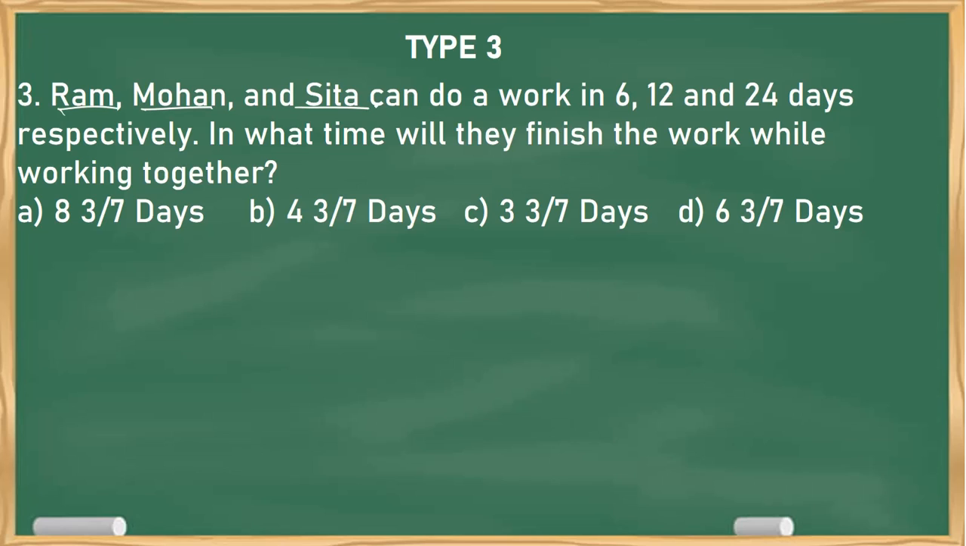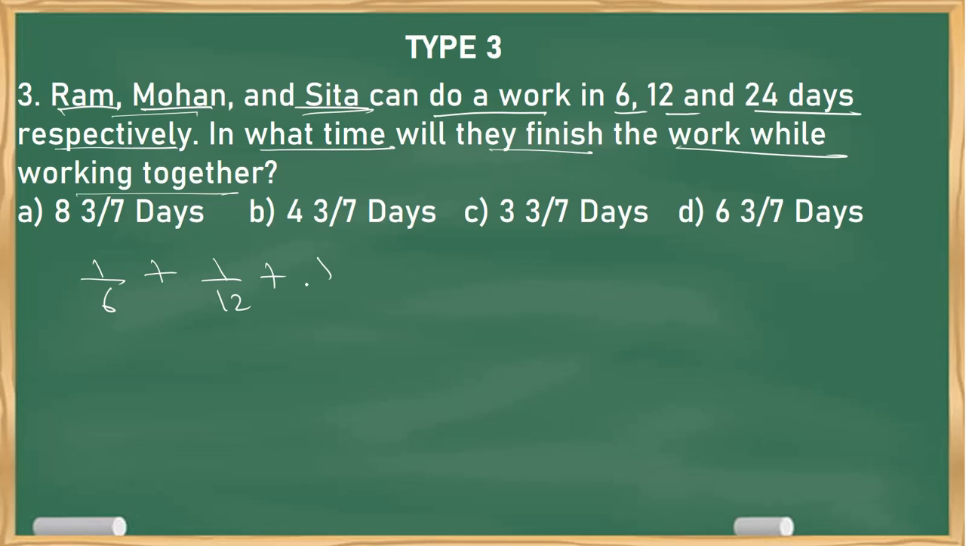Ram, Mohan and Sita can do a work in 6, 12 and 24 days respectively. In what time will they finish the work while working together? So having two people or three people, there is no big change. It's a simple thing. Only one thing gets added up. So take their efficiency: 1 by 6 plus 1 by 12 plus 1 by 24.